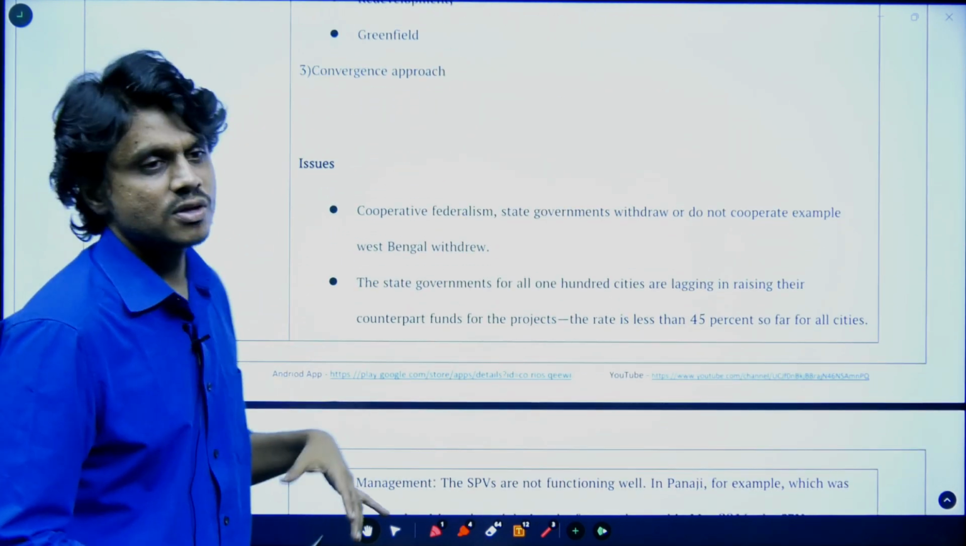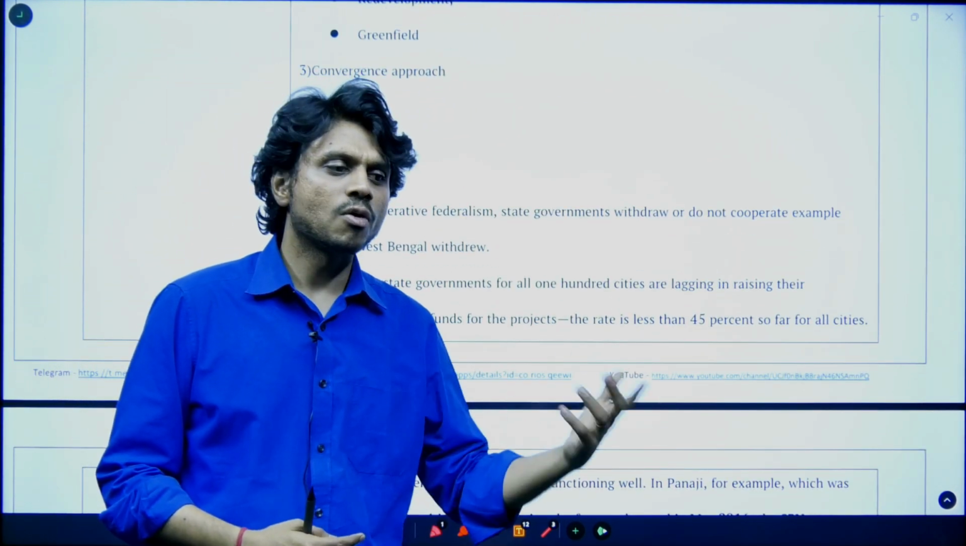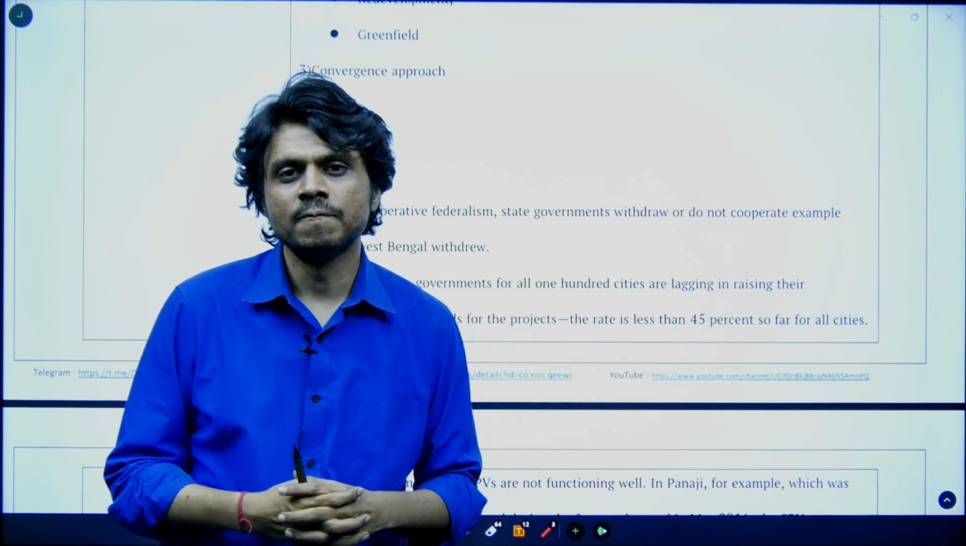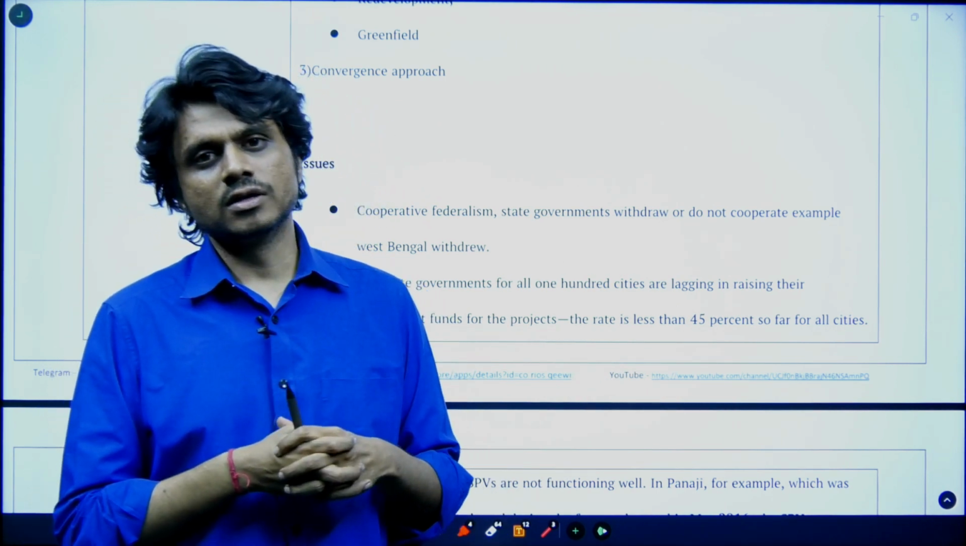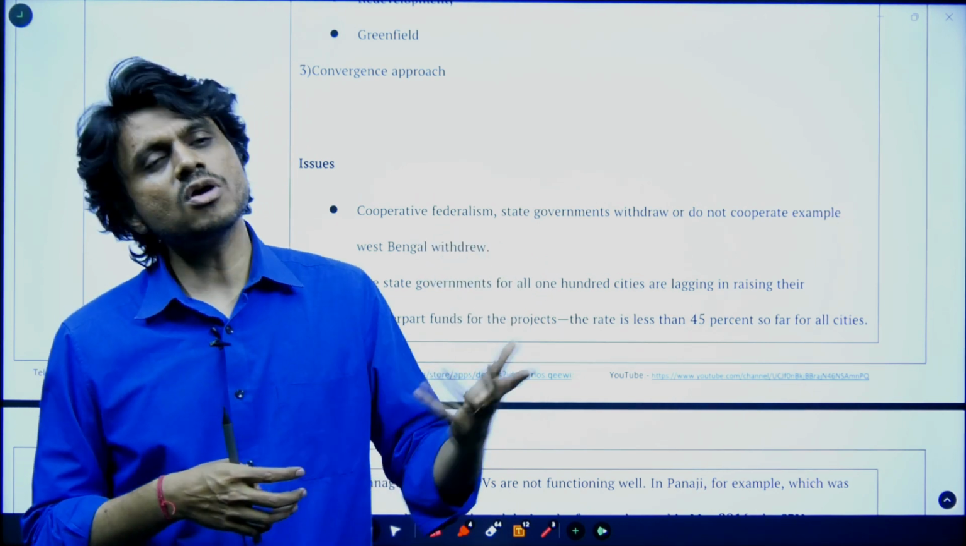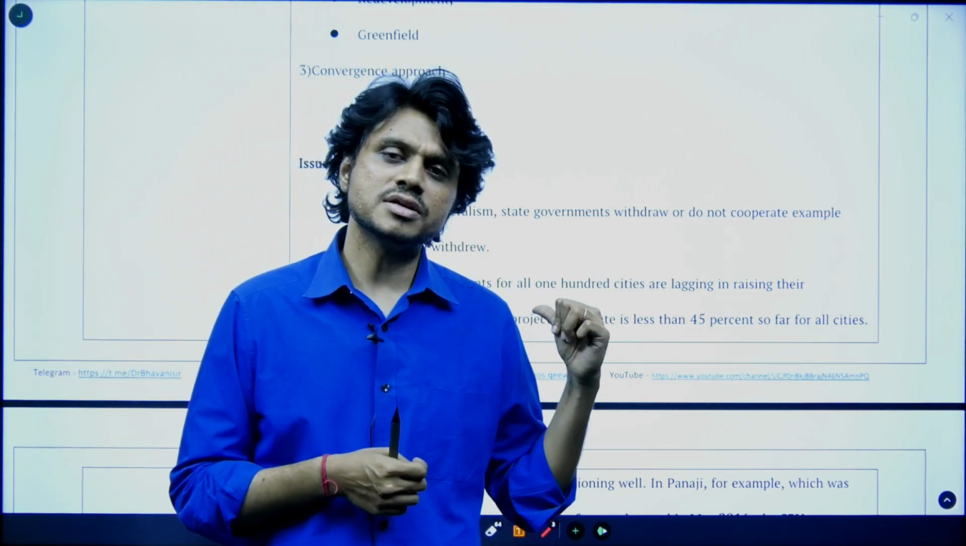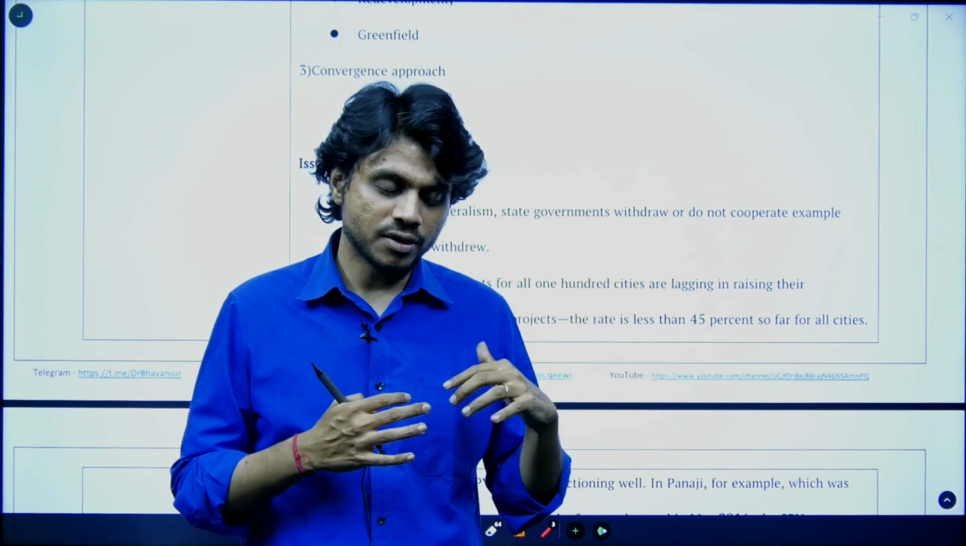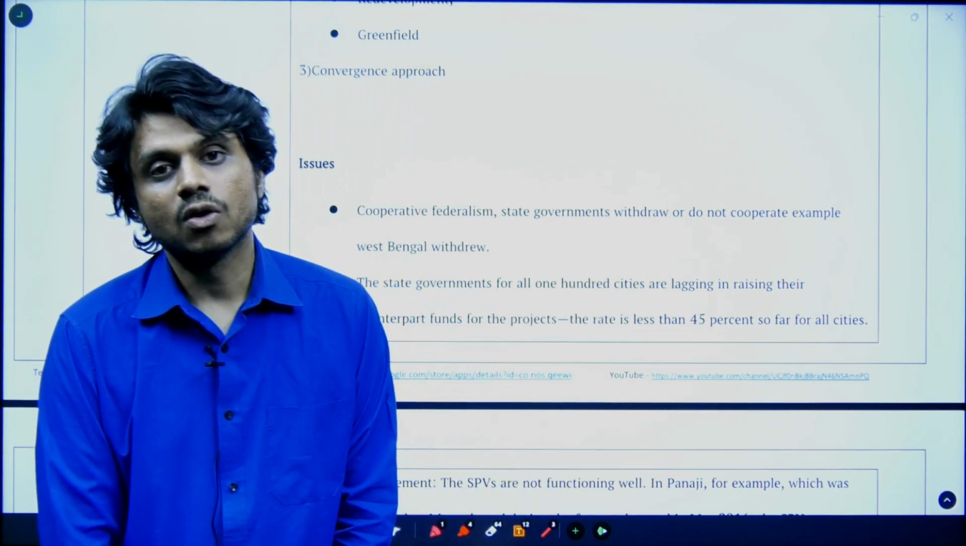Now what are the issues? State governments are not willing to cooperate and are not able to bring such an amount of money. I have already mentioned the amount of funds that is required. State governments could not bring that level of funds, and this is based on some kind of good governance.